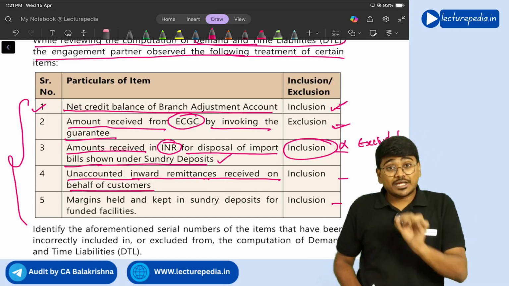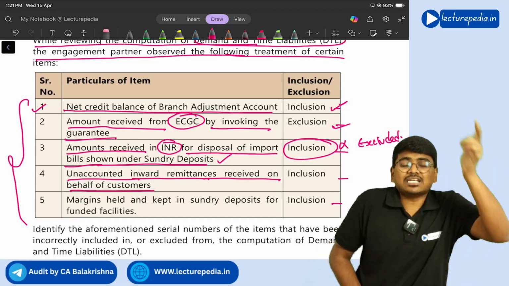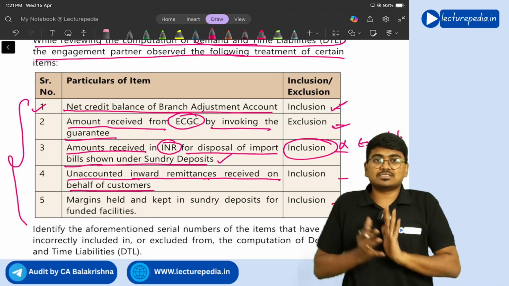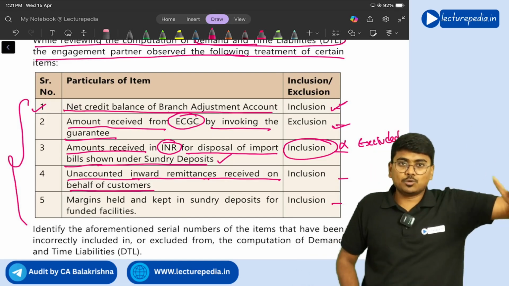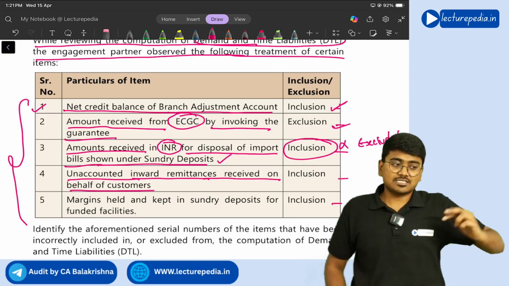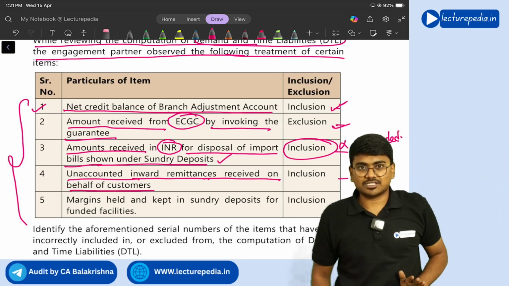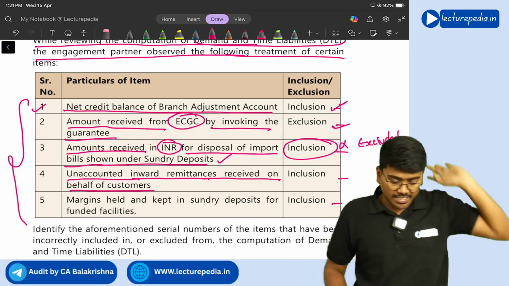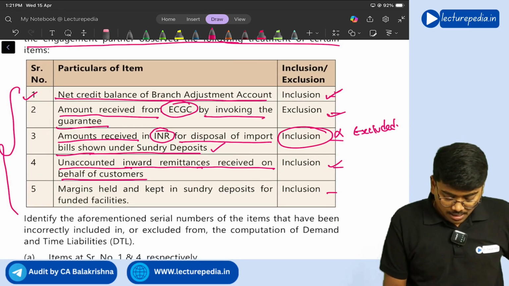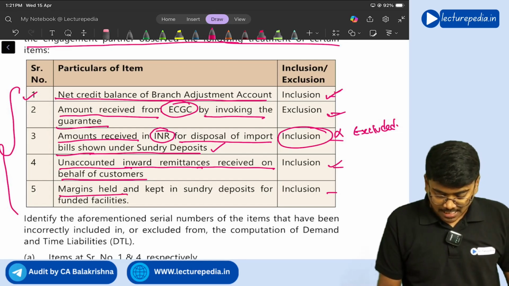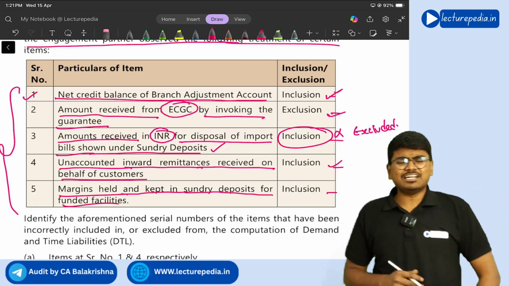demand and time liability calculation, because RBI wanted banks to account these inward remittances as early as possible. Understanding? So to ensure that banks don't delay accounting for these inward remittances, it told the banks that if you delay accounting for these inward remittances, you have to include them in the demand and time liability calculation. So it should be included. So yes, inclusion, correct. Next, margins held and kept in sundry deposits for the funded facility.